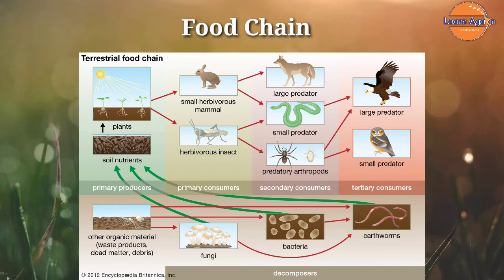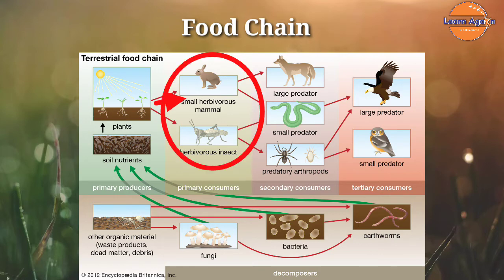Let us understand it better. Plants are at the bottom level, or we can say at the base of food chain. They produce their own food by the process of photosynthesis, and that is why they are called as producer. At the second level, there are primary consumers. They are also called as herbivores. They can be mouse or rabbit. They consume energy from the food produced by the producer. So here we can see the transfer of energy from producer to the primary consumer.